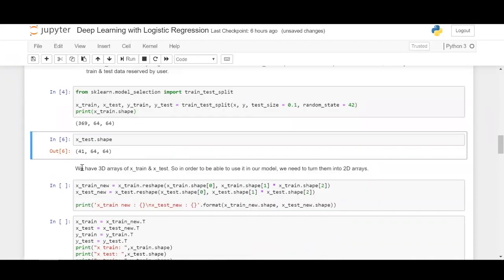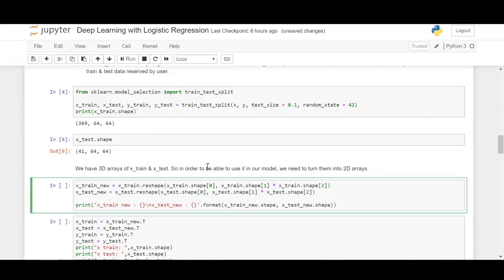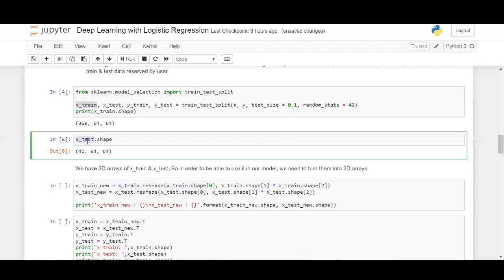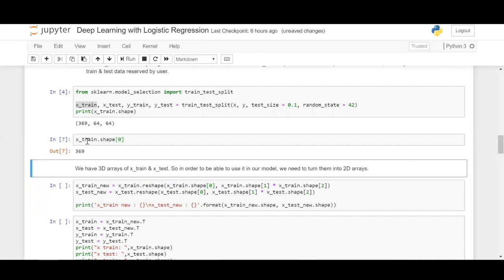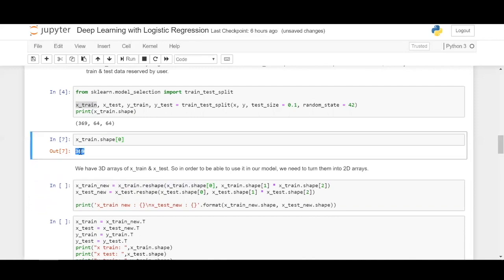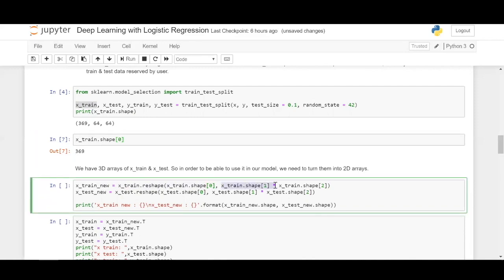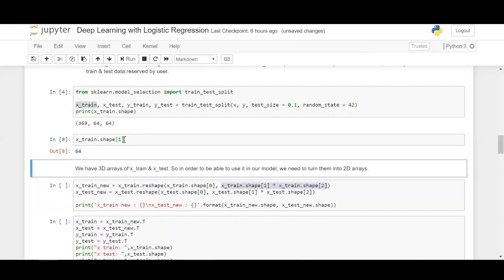Since we have two three-dimensional arrays, xtrain and xtest, in order to be able to use them in your model, we need to convert them into two-dimensional arrays. How you perform this is: NumPy array name, here xtrain is a NumPy array, right? So you apply a reshape function upon the NumPy array, which means xtrain.shape[0]. Xtrain.shape[0] is nothing but 369, 369 images for training data, versus xtrain.shape[1] times xtrain.shape[2]. So xtrain.shape[1] is 64 and xtrain.shape[2] is also 64.